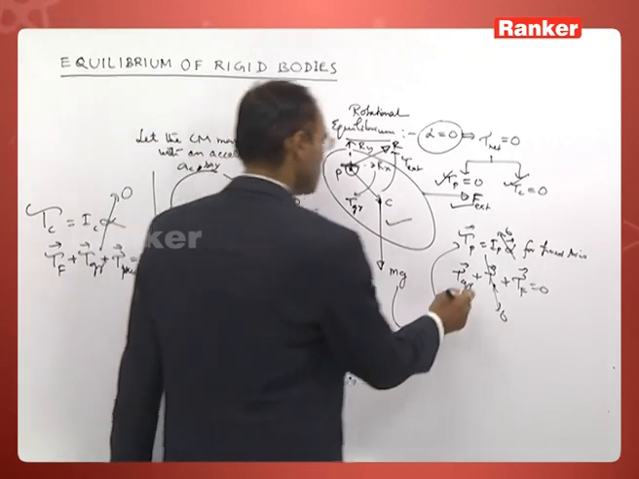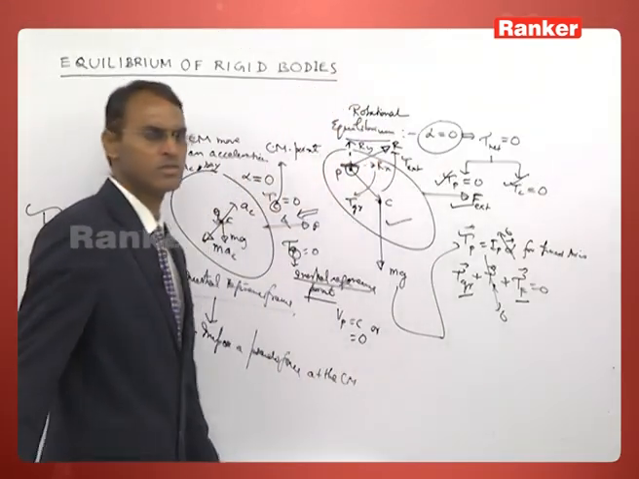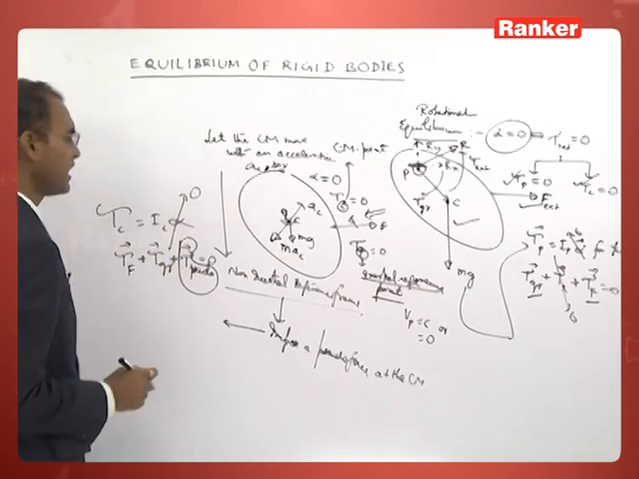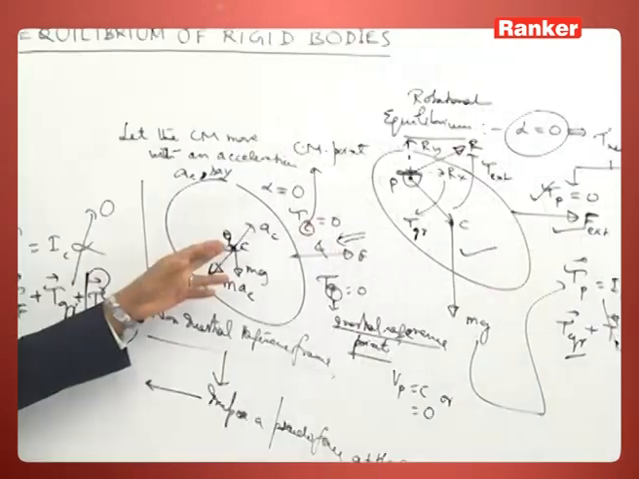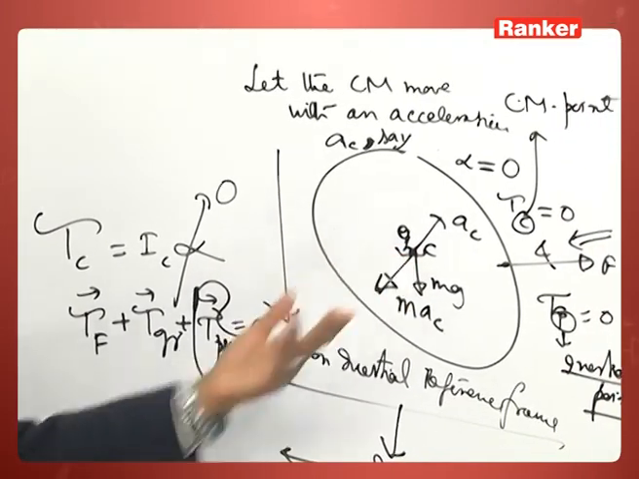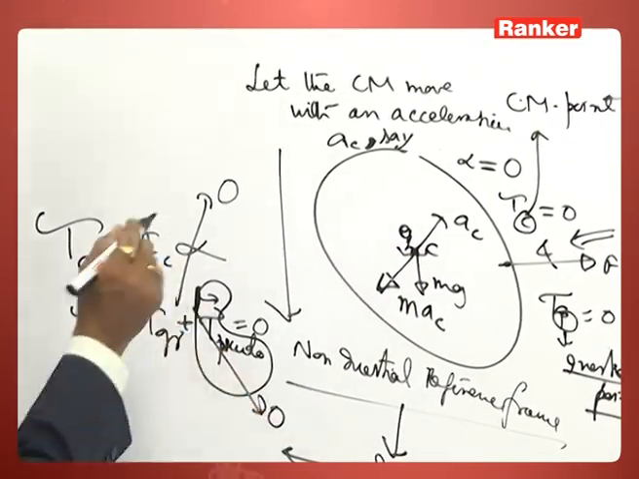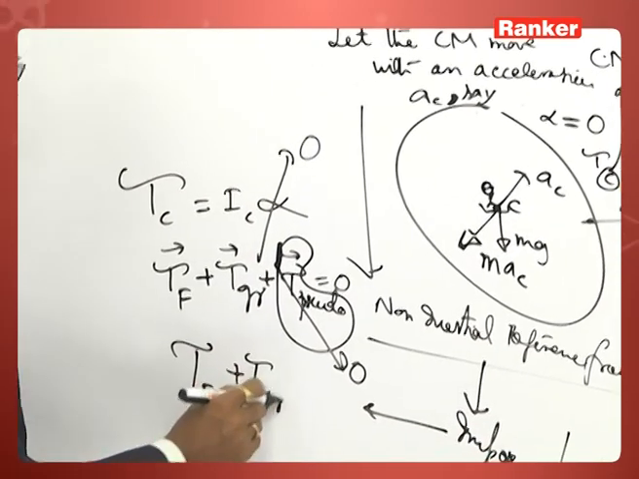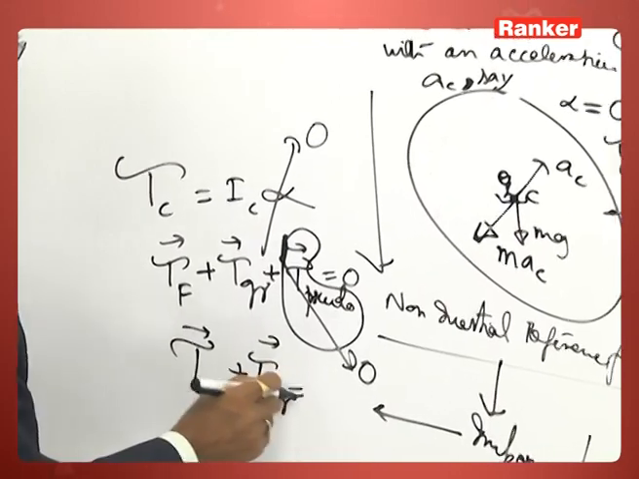So these two torques will be equal and opposite. Come to this. In this case, the pseudo force passes through the center of mass. Even though the center of mass is accelerating, the pseudo force passes through the center of mass, so it cannot produce a torque about the center of mass. Therefore, always the torque of these two forces will be equal to 0.